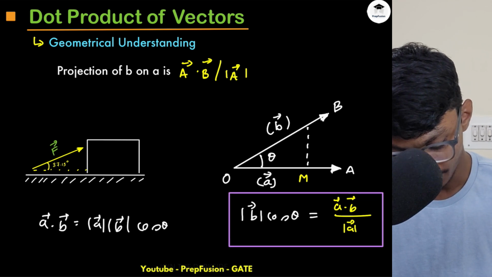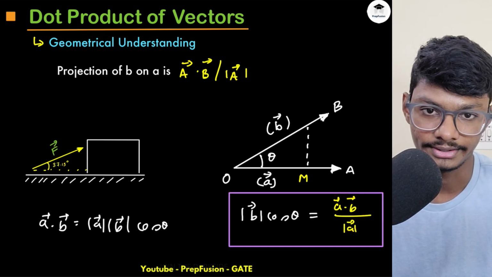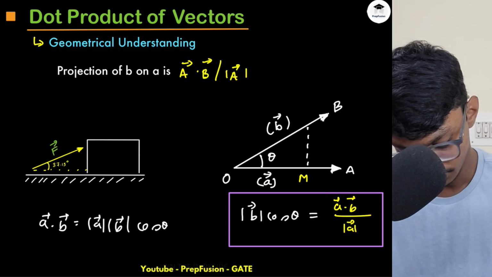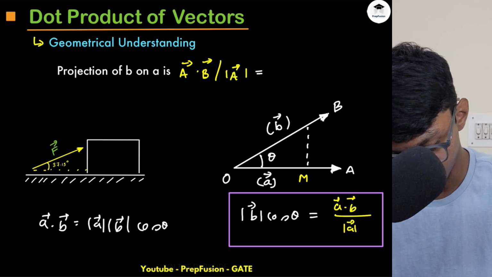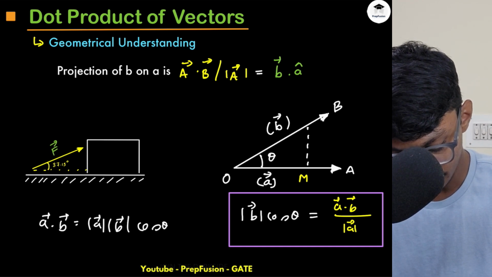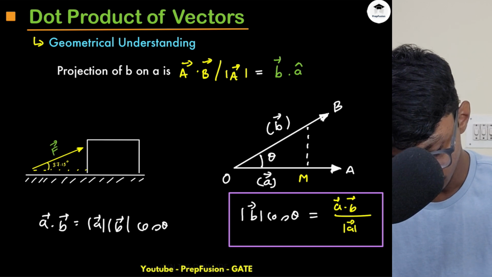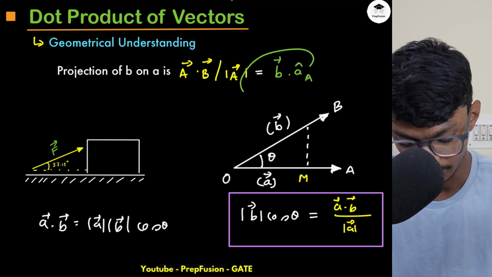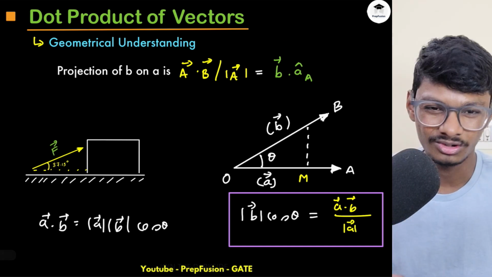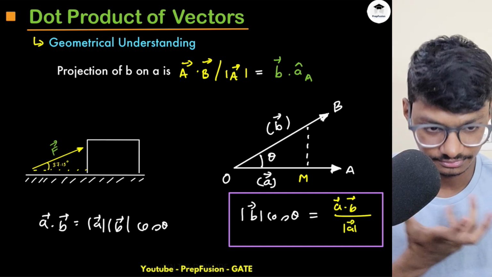Now another important point is that this can also be written like this, basically b vector dot with direction of a vector. So you can also write it like this. Okay, so yeah, these are all the basic things only. I hope you know all this.